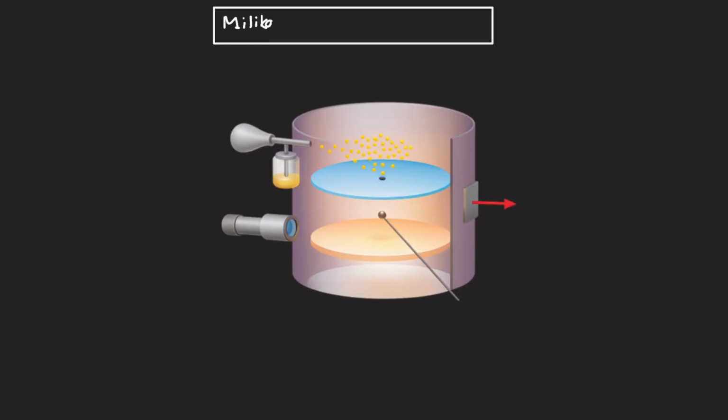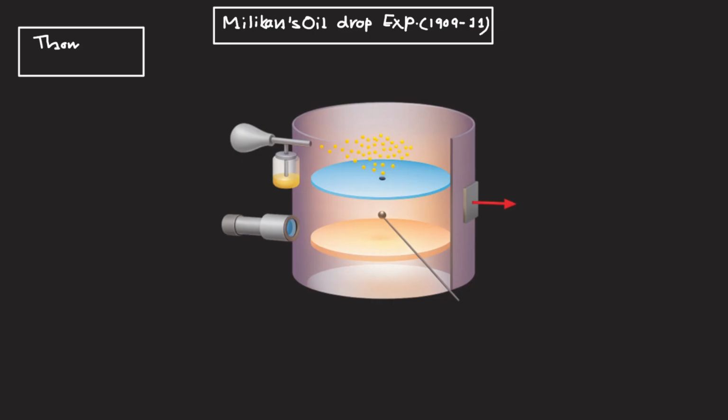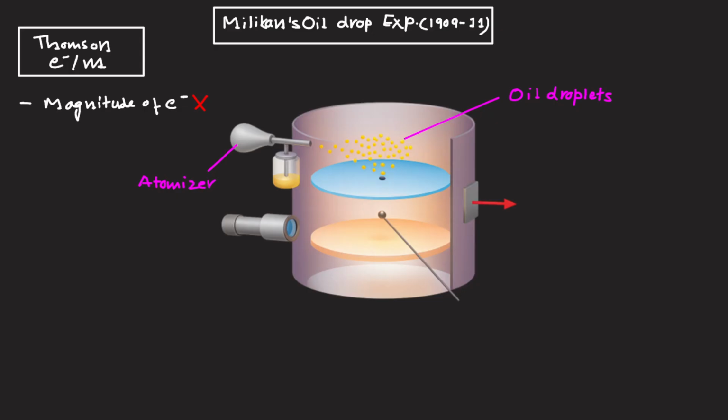Millikan's oil drop experiment, 1909 to 1911. While Thomson had found the charge to mass ratio of the electron, the actual magnitude of the electron charge was unknown. Robert Millikan solved this using a brilliant experimental setup. The setup consisted of tiny oil droplets that were sprayed between two metal plates using an atomizer.